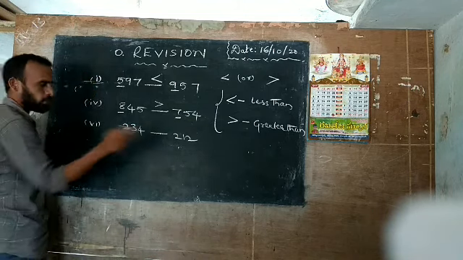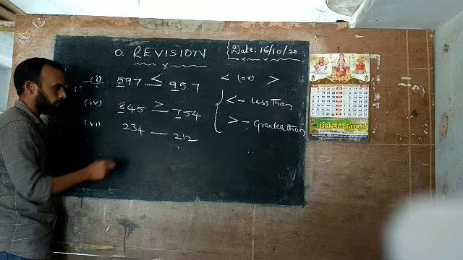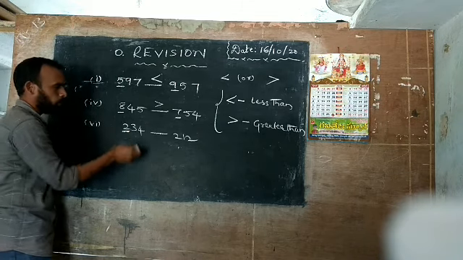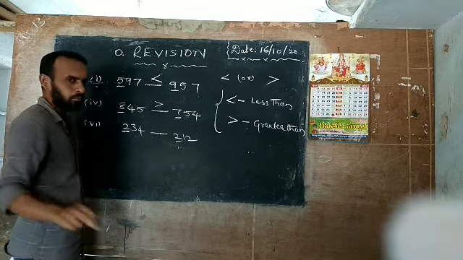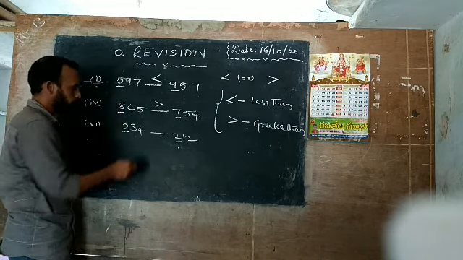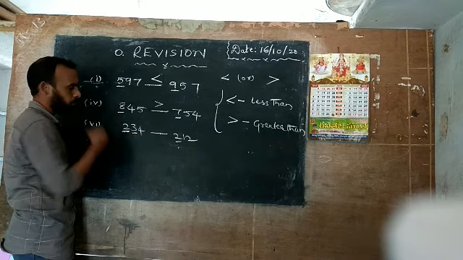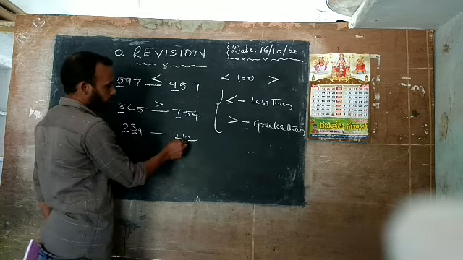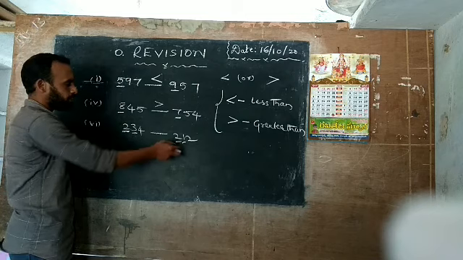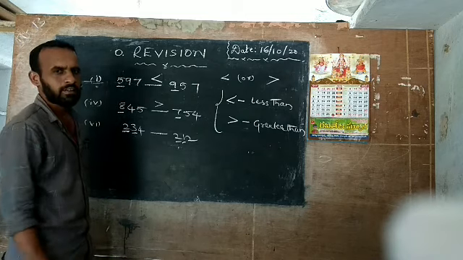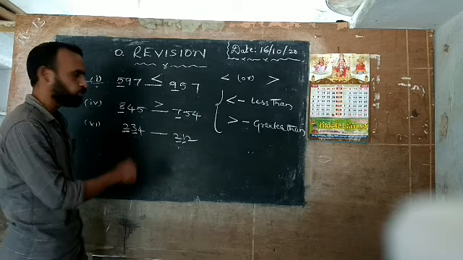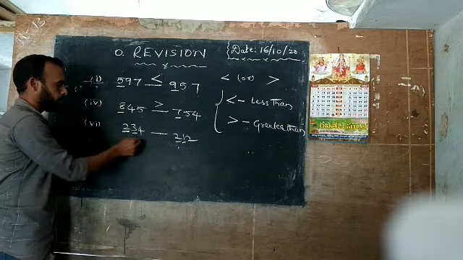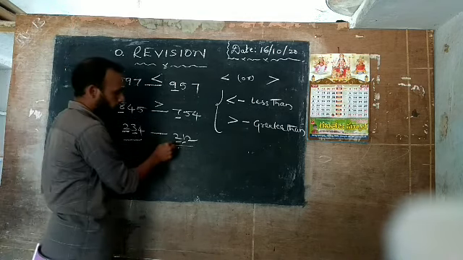Now here, we have a very critical position. Why? Because here the hundreds digit is 2, and here also the hundreds digit is 2. These are both the same. Now leave it, don't get confused. Now come to the tens place. Here the tens place has 3. Here the tens place has 1. So in the tens place, which one is bigger? Very good, 3 is bigger. That's why 234 is bigger than 212.